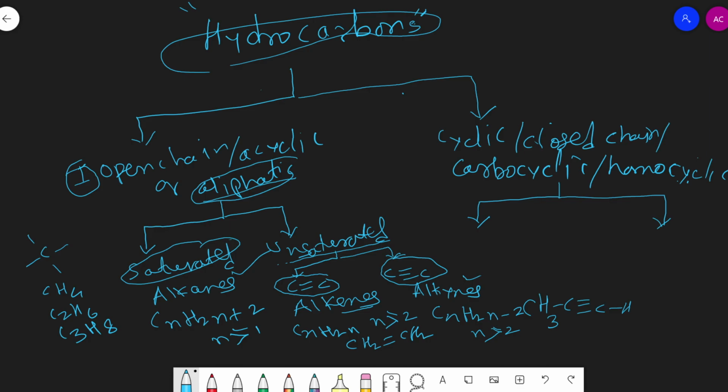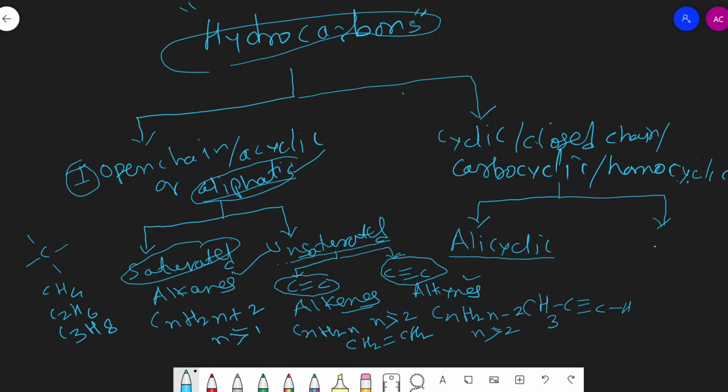If the given hydrocarbon contains a ring of carbon atoms, and if it resembles an aliphatic hydrocarbon, then such a cyclic hydrocarbon which resembles an aliphatic hydrocarbon is termed an alicyclic hydrocarbon. So student, what are alicyclic hydrocarbons? The cyclic hydrocarbons which resemble aliphatic hydrocarbons are known as alicyclic hydrocarbons.